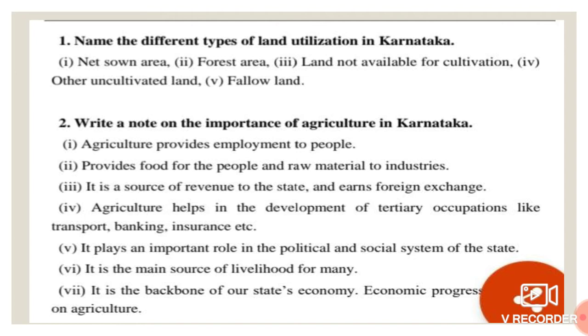Next one, it plays an important role in the political and social system of the state. Here, agriculture is also important in the field of political and social system. Next one, it is the main source of livelihood for many. It is an important source of income, or livelihood, to lead life in a society. Next one, seventh one, it is the backbone of our state's economy.